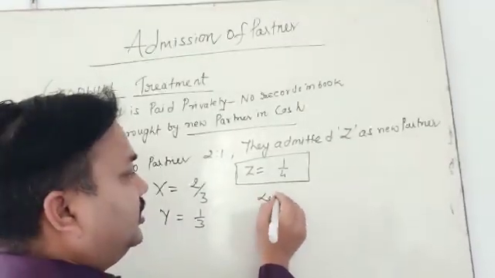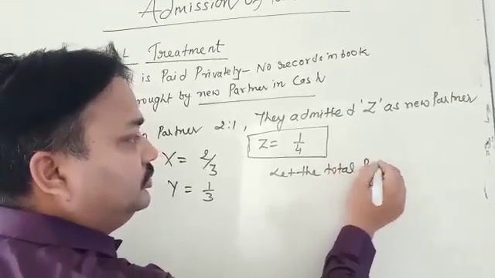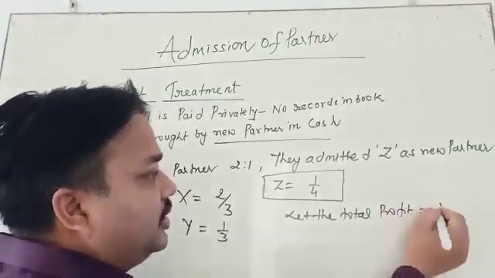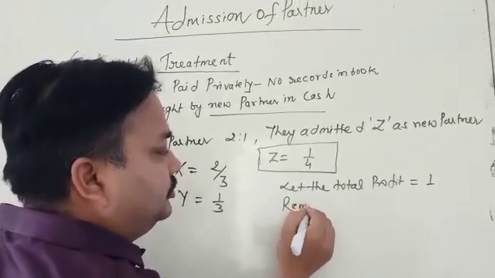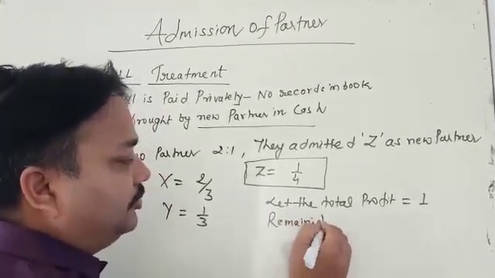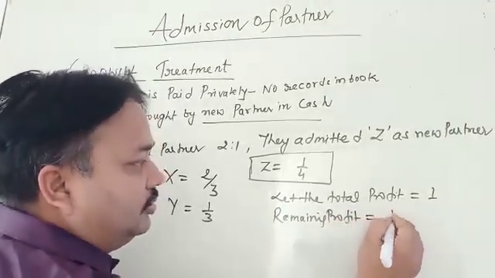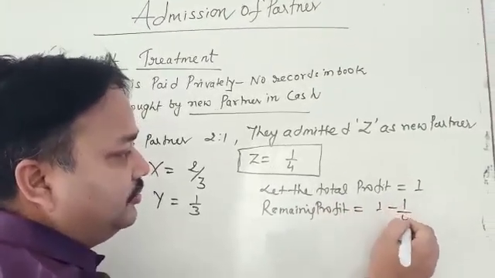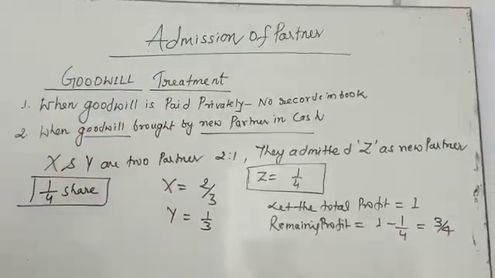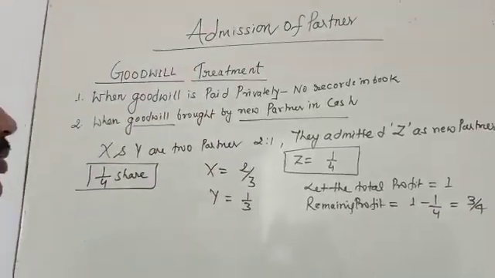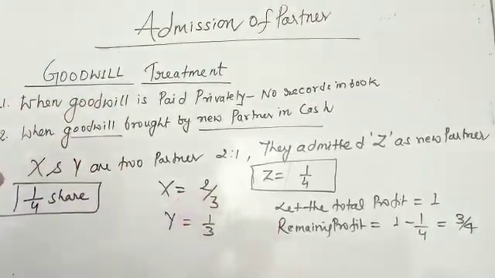Let the total profit be equal to 1. The remaining profit after giving Z is 1 minus 1/4, which is 3/4. This remaining profit is going to be shared in this way.